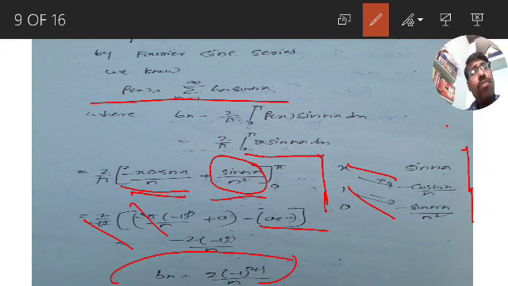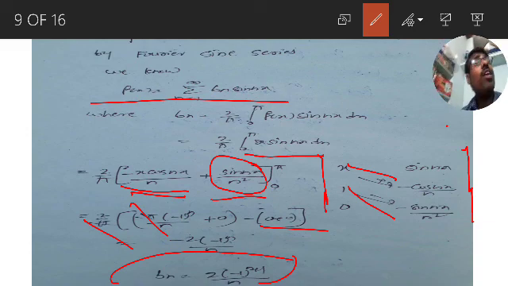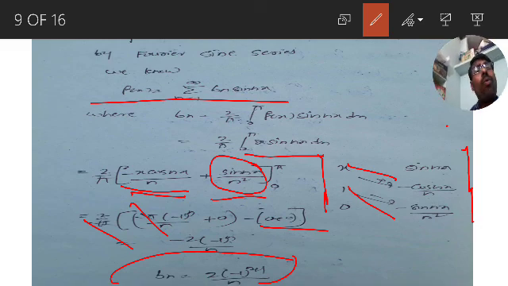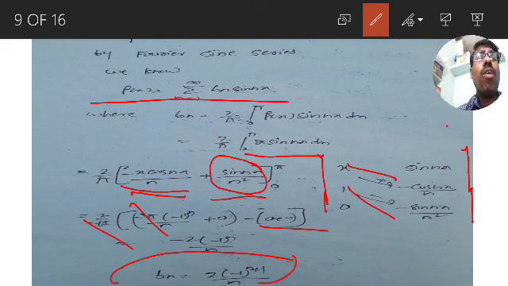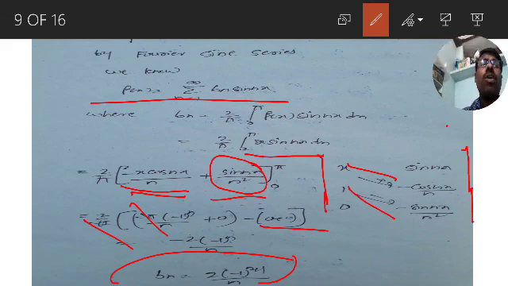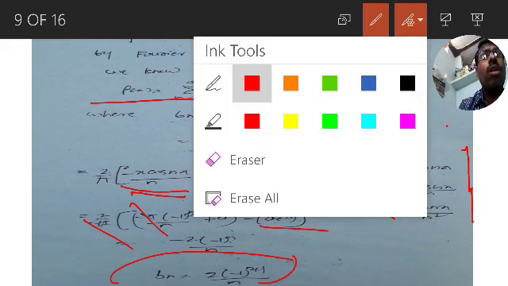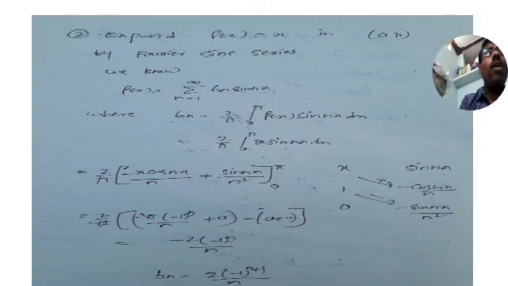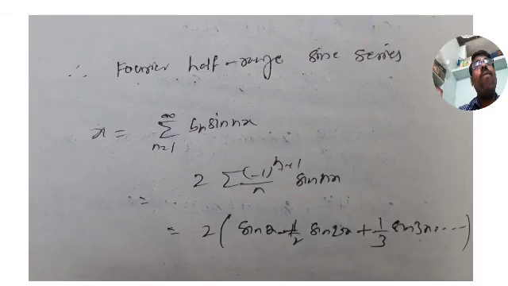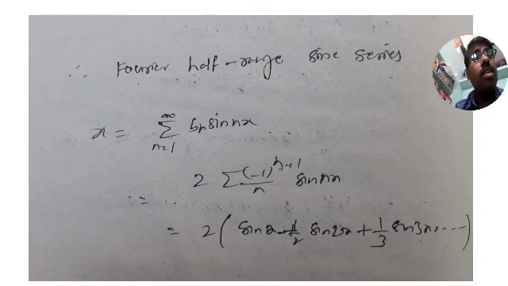As for the half-range sine series, only the bn term we need, no need of a naught and an. So whatever we need, we got it now. bn is equal to 2 into minus 1 whole power n plus 1 by n. We got bn now. Let us substitute this bn value in the Fourier half-range sine series.